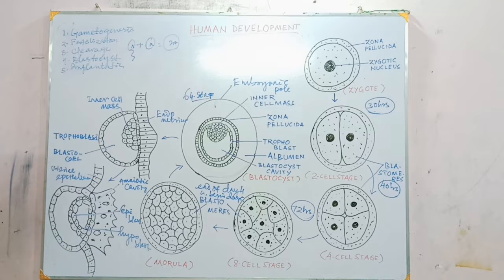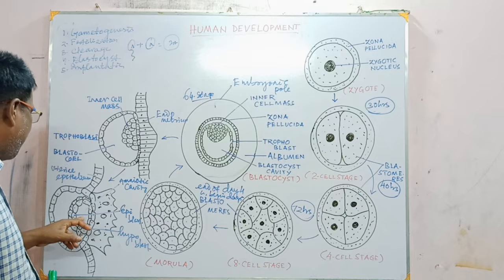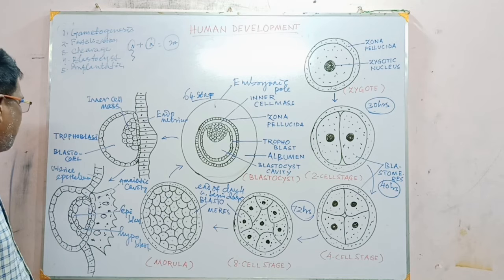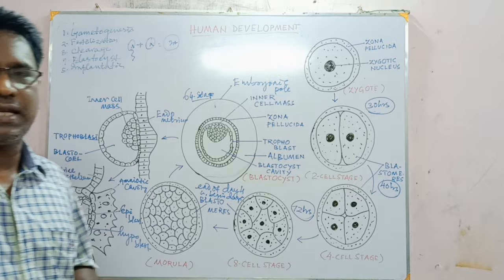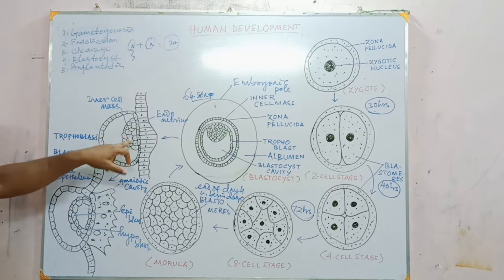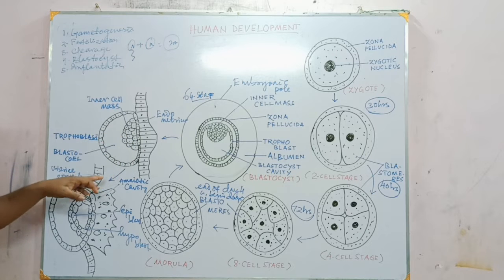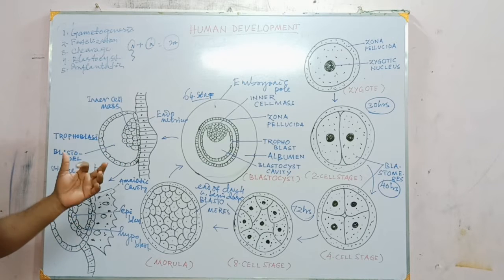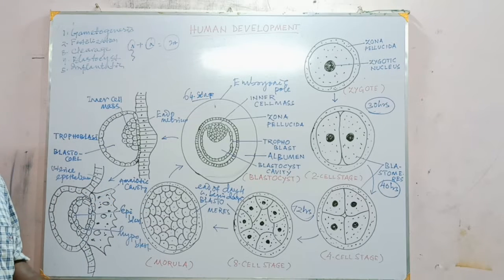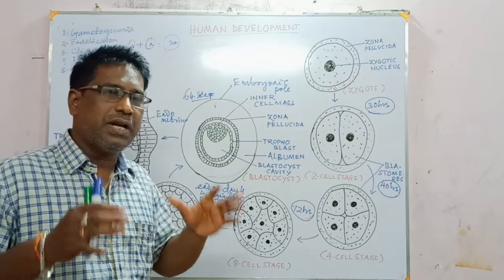So the epiblast and hypoblast unitedly form a cavity called the amniotic cavity, which is filled with amniotic fluid, and it is formed from amniogenic cells. These amniogenic cells are formed from trophoblast cells. And another cavity is formed, called the blastocoel. But the inner cell mass gets differentiated into two layers. The outer layer is called the epiblast and the inner is called the hypoblast, which form a disc-like structure called the embryonic disc proper.